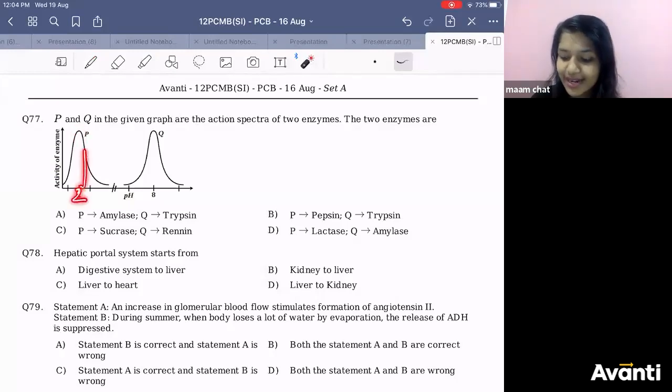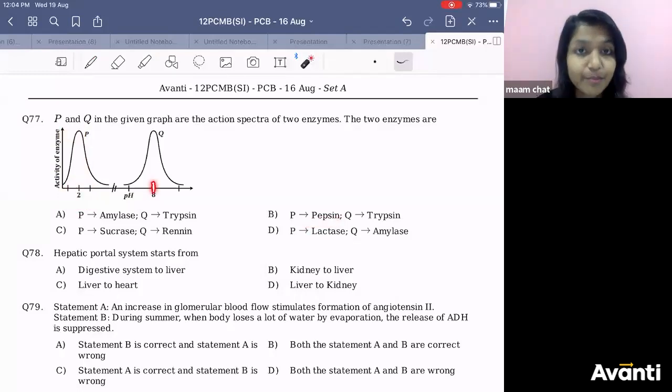So here at pH 2 you need to find out which enzyme will be active. Pepsin. At pH 8, basic pH, which enzyme will be active? Trypsin. This is the answer. क्या प्रॉब्लम था इसमें? कोई प्रॉब्लम नहीं होनी चाहिए थी.